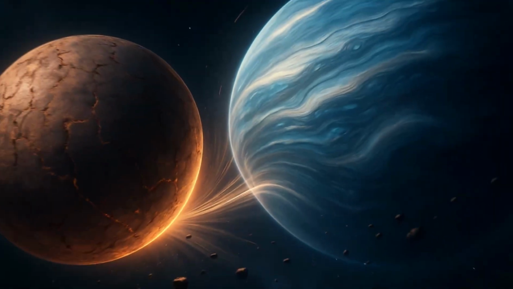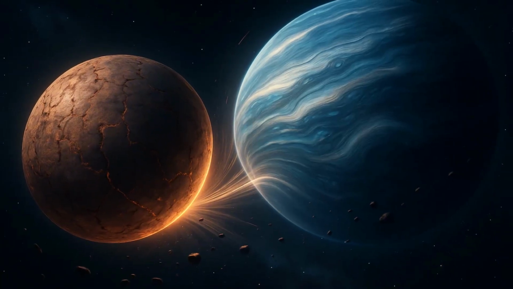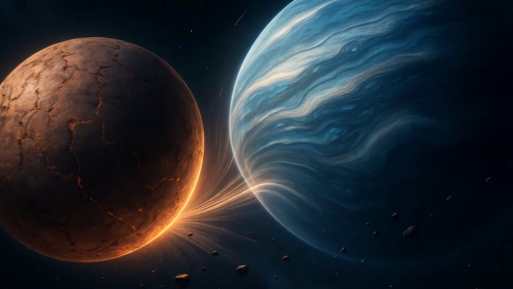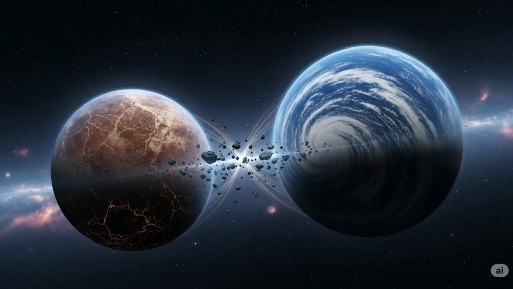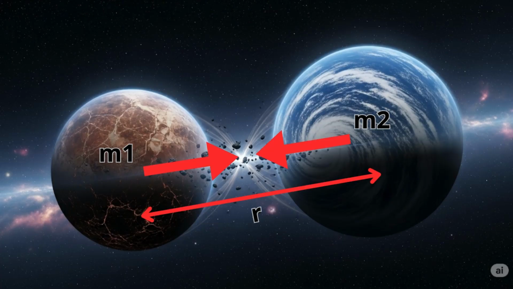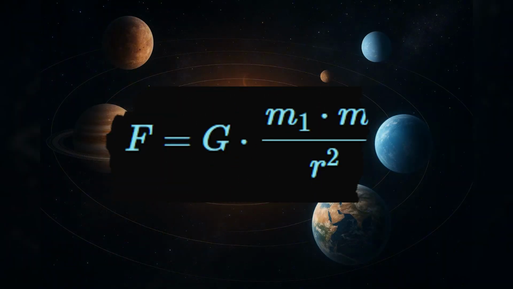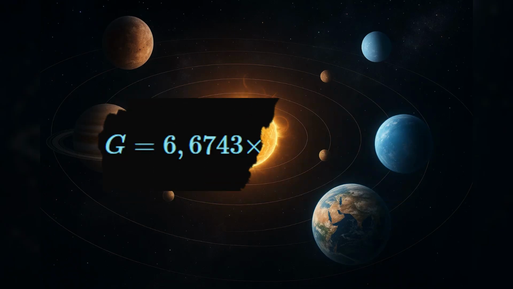This equation describes the force of gravity between 2 objects. It tells us that this force, F, is proportional to the product of their masses, m1 and m2, and inversely proportional to the square of the distance, r, between their centers. The G is the gravitational constant, a number that scales the force.